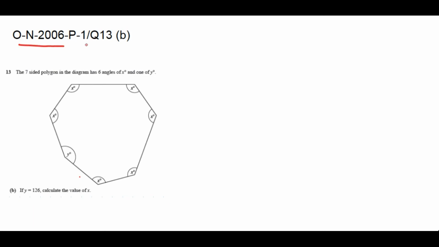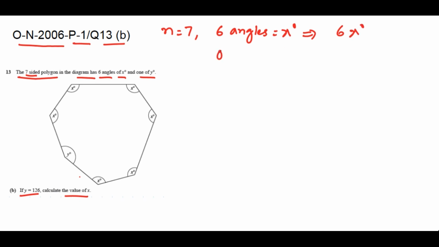Next problem is October-November 2006, paper 1, question number 13, part B. The seven-sided polygon in the diagram has 6 angles of x degrees and 1 angle of y degrees. If y is equal to 126, calculate the value of x. Here n is equal to the number of sides, which is equal to 7. 6 angles of x degrees, so there are 6x. 1 angle is y degrees, so there is 1y.